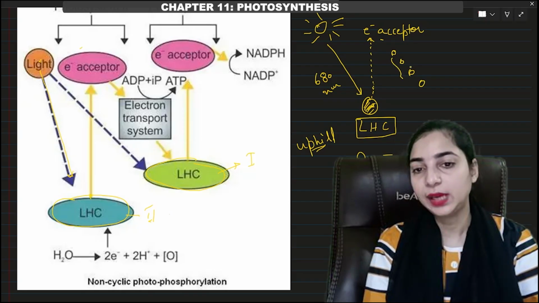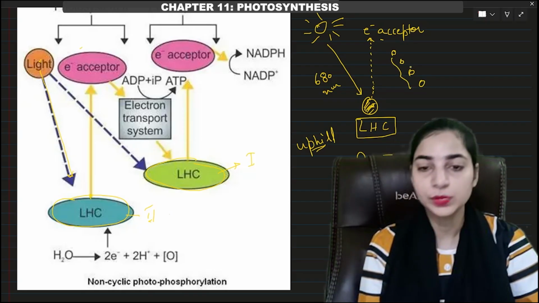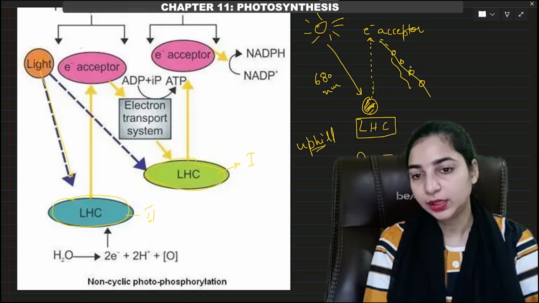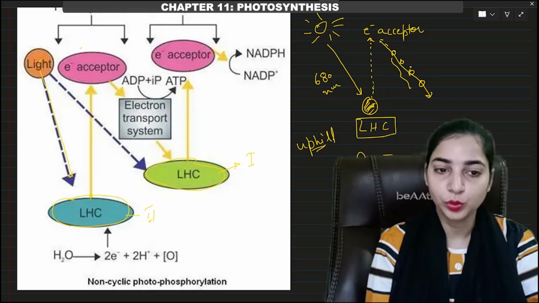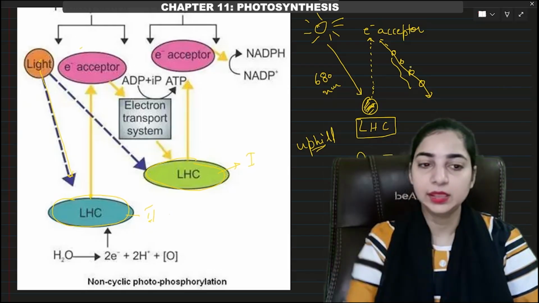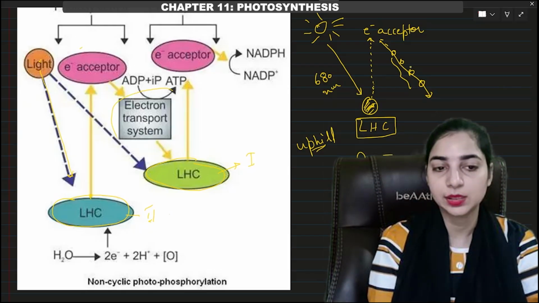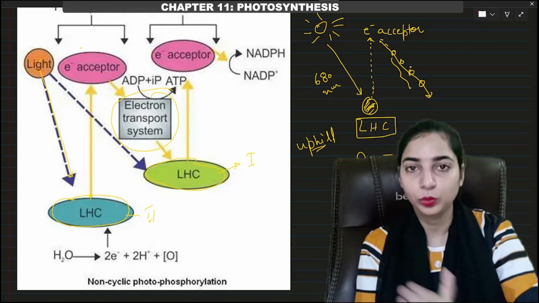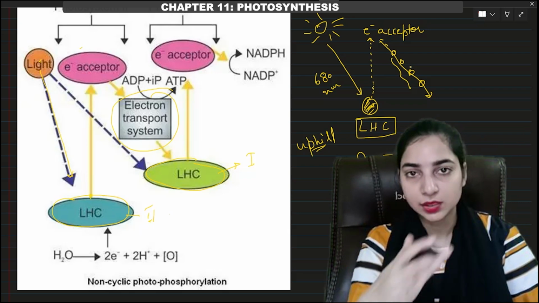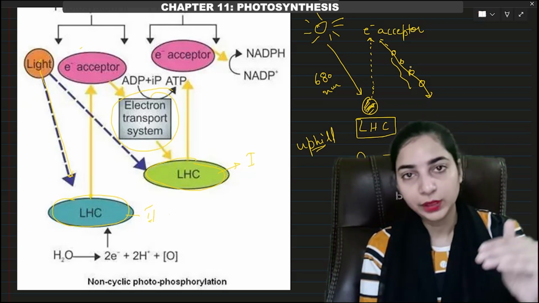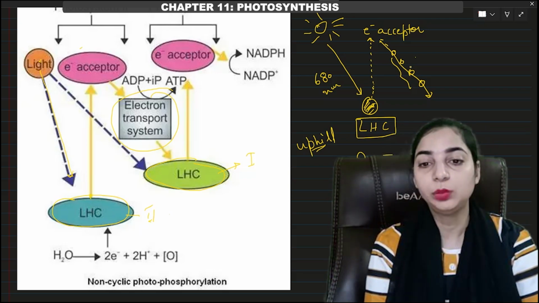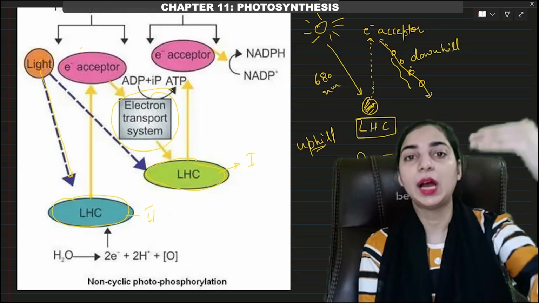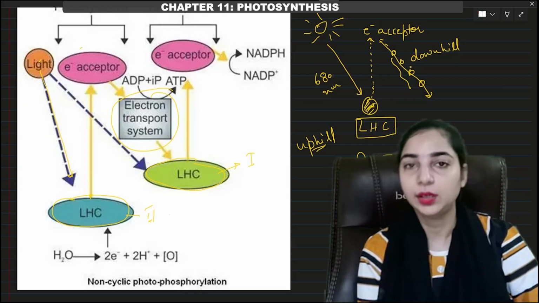So these are the electron carrier molecules which will consist of cytochromes. Okay. So this movement of electron from one carrier to another carrier of the electron transport system, all the electron carriers together are known as electron transport system. This you can see in this figure. So electron transport system will consist of various electron carriers. So electron will pass through these carriers, and this movement of electrons will be downhill movement. Okay, downhill, because this time it is moving from a higher redox potential to lower redox potential.